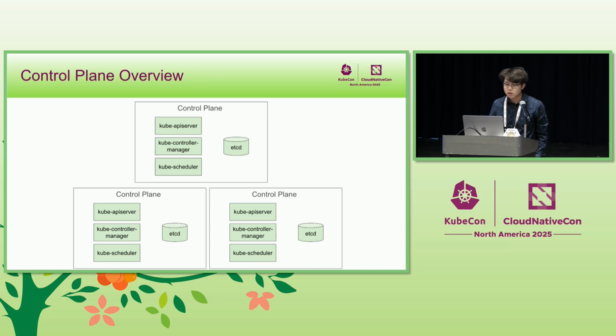Now, normally we want to be reliable, so we usually have multiple control planes. Kube controller manager and Kube scheduler can often be thought of as the brain of a cluster. But what happens when you have multiple brains? Then you run into split brain scenarios. And if you have multiple instances of Kube controller manager, they could have differing opinions. And that leads to problems about the desired state not being in agreement.